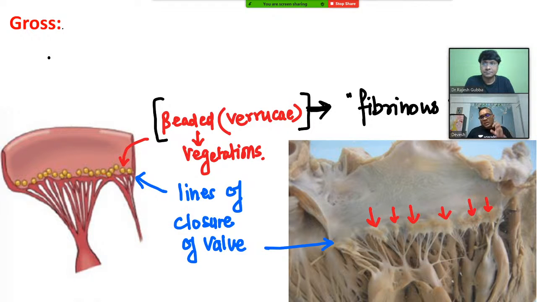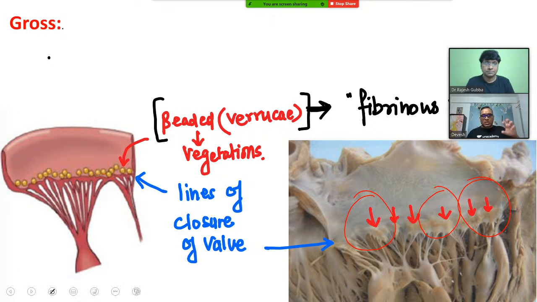So in the next slide, you can see a patient coming with rheumatic heart disease, and suppose we are seeing the specimen after the autopsy. What will be the characteristic gross finding? You can see on the left side there are many small beaded yellow colored granules present over the line of closure of the valves. So these are like verrucae.